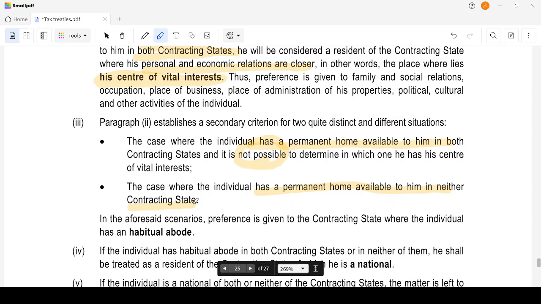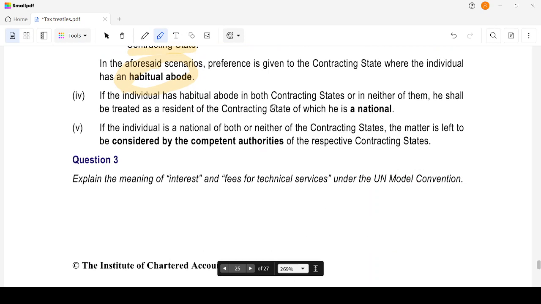Then you will check where he has a habitual abode, where he usually resides. If the individual has a habitual abode in both contracting states or in neither, then you will be treated as a resident of the contracting state of which you are a national. If the individual is a national of both or neither of the contracting states, then the matter is left to be considered by the competent authorities of the respective contracting states.